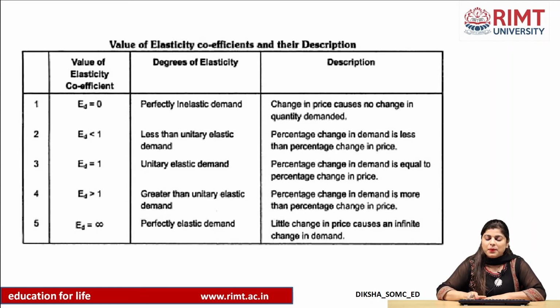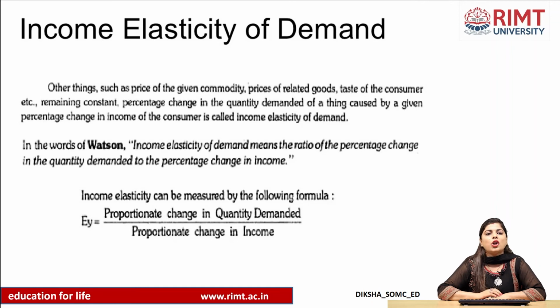After discussing price elasticity of demand, now we will go to income elasticity of demand. Elasticity of demand was of three types: price, income and cross. We did price elasticity of demand. Now we will be doing income elasticity of demand. The name itself is saying very clearly, that is change in demand or responsiveness or sensitiveness of demand due to change in the income of a buyer.